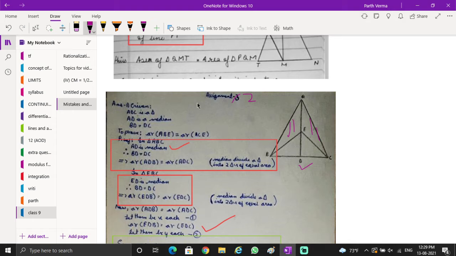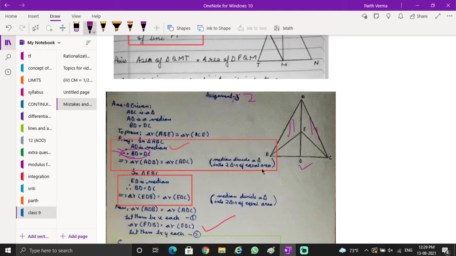So we started with the concept here also. Somebody has written: in ABC, AD is the median. Perfect. Therefore BD equals DC, which implies area is the same. If he hadn't written this, it would be correct: AD is a median and the areas of ADB and ADC are the same, because a median divides a triangle into two triangles of equal area.